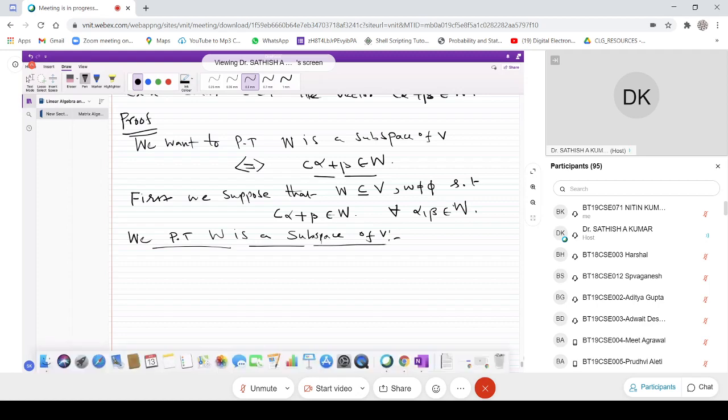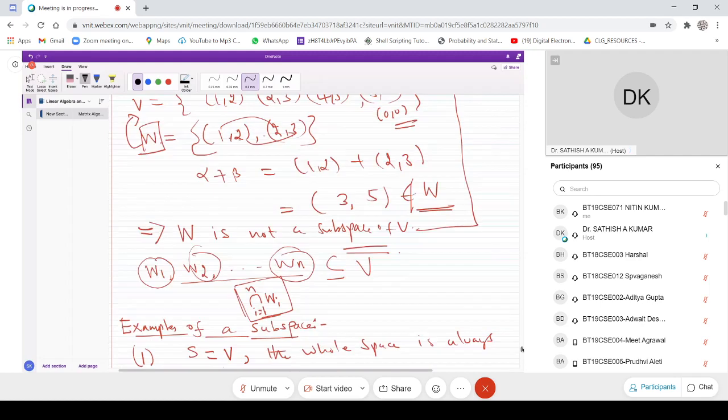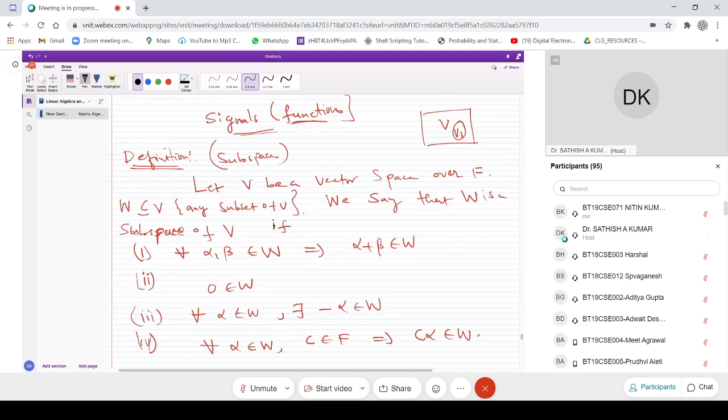As we know earlier, let me go back to the previous pages, to what we had stated for subspace. This is the definition we have given. V is any vector space and W is any subset of V, and we say that W is a subspace of V if, for alpha, beta in W, alpha plus beta is in W, zero is in W, for every alpha there is a minus alpha also in W, and for every alpha in W and C in F, C alpha is in W. These are the properties we have to verify.